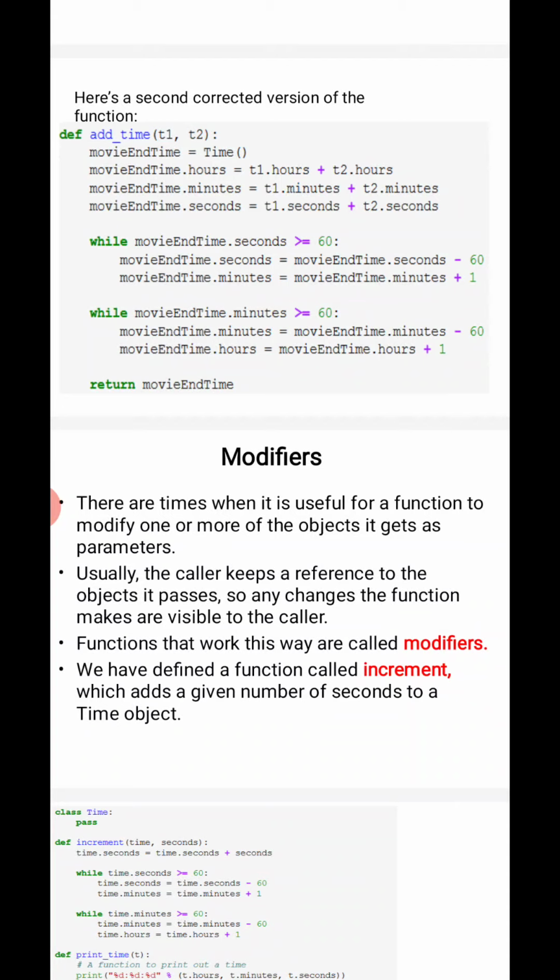And the same concept has been rewritten in this program: movie end time dot hours, movie end time dot seconds. If it is greater than or equal to 60, then how should it be handled? For example, if it is crossing 59, this will be treated as 1 second, and from the next it will be counted in the next second or in the next minute. That is what they are doing there.